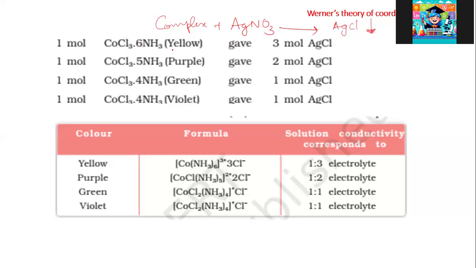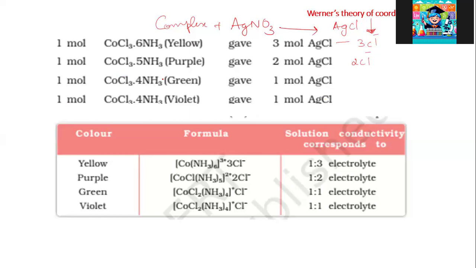When one mole of the yellow colored CoCl3.6NH3 is reacted with excess silver nitrate, it gives 3 moles of silver chloride precipitate. That means in that complex, 3 Cl minus ions are not tightly bound; they are ionizable. The purple colored CoCl3.5NH3, when treated with silver nitrate in cold, gave 2 moles of silver chloride, so it has 2 ionizable Cl minus ions.